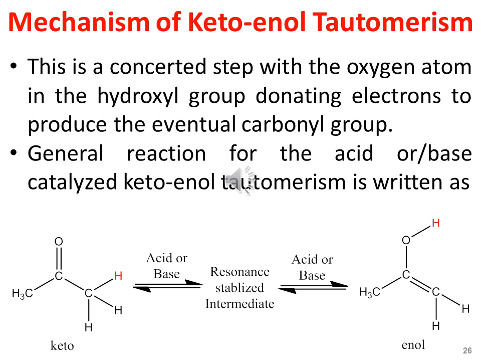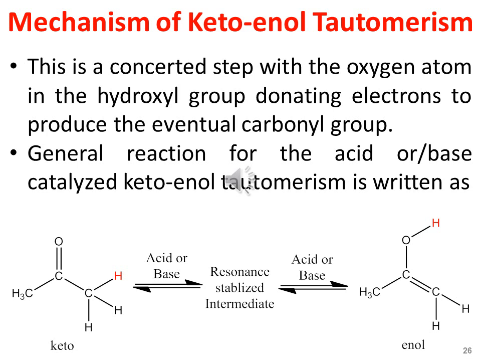The general reaction for the acid or base catalyzed keto-enol tautomerism can be written as shown on this slide. Here you may see the alpha hydrogen of acetone shown in red. All 6 hydrogens are alpha hydrogens in the case of acetone. I have only shown 1 hydrogen in red, which I am going to shift towards the carbonyl oxygen. It is an acid or base catalyzed process, and the intermediates are resonance stabilized intermediate products that I will show in the coming slides. These resonance stabilized intermediates are further converted into the enol form by the acid or the base.